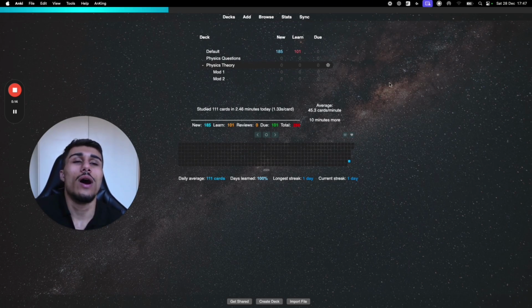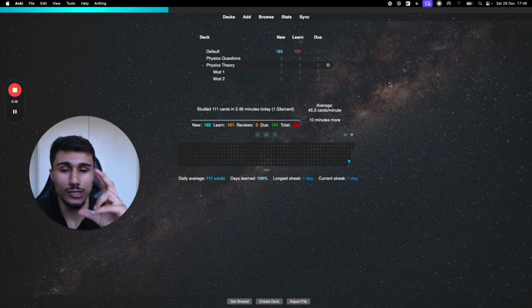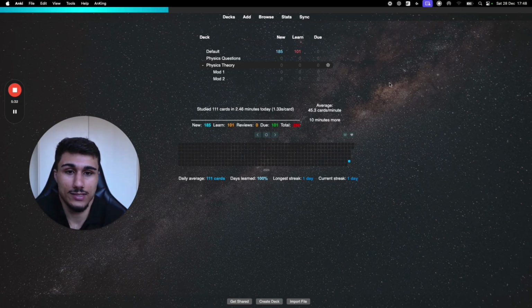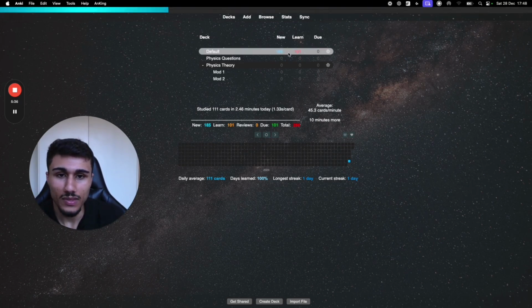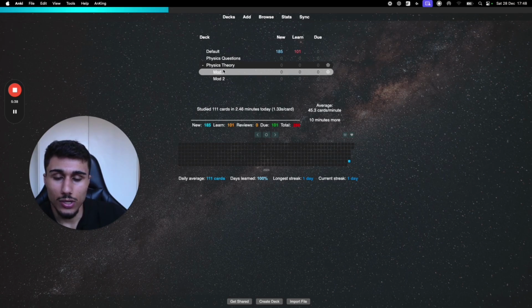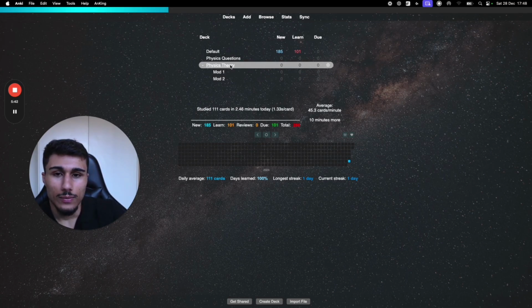And why I love it so much is when you make your cards in your uni lesson or on the day of your uni lesson, that works as your first initial consolidation. And then if you don't skip your Anki, from there on, you won't forget that concept. You'll learn it that day, make the card on it. And if you're consistent with Anki, you don't forget that concept. I love it. It's so smart. You don't forget what you learn, basically, if you do it properly. So obviously you've got to tinker your deck settings and that sort of stuff with it as well. But that's how the reviews work.